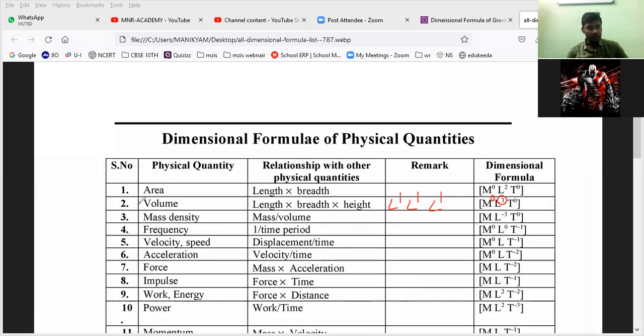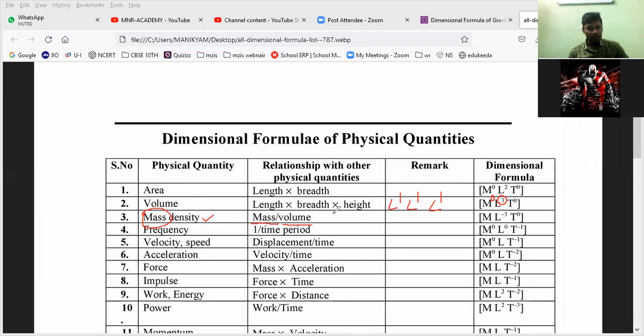Now you can see next, mass density. What is that? Mass density, so what is the formula? Don't confuse about mass density. Actually, volume density and mass density, two will be there. That is why it is density. So mass density means what? Mass by volume. Correct? So mass by volume.